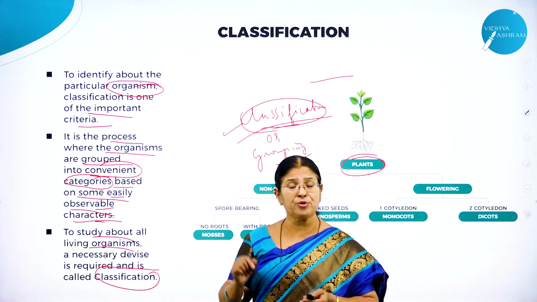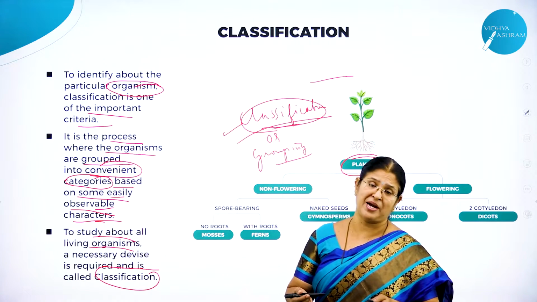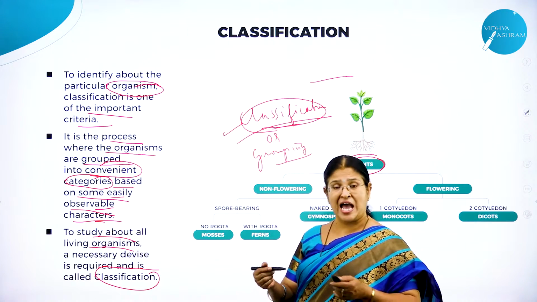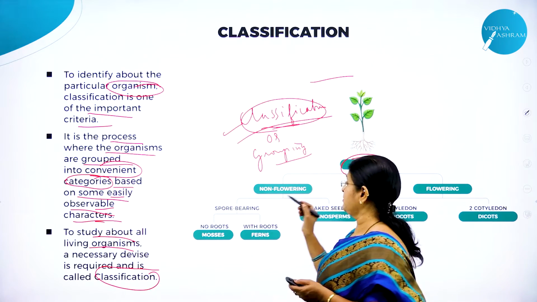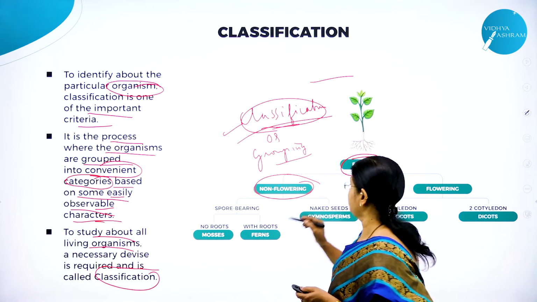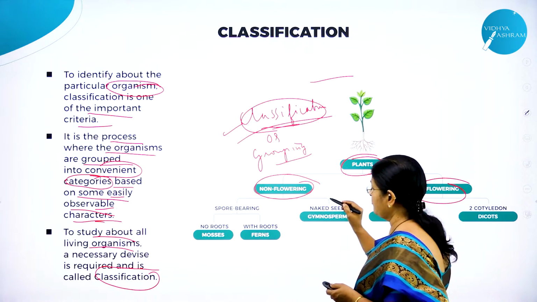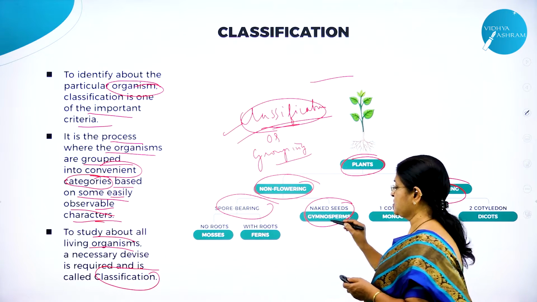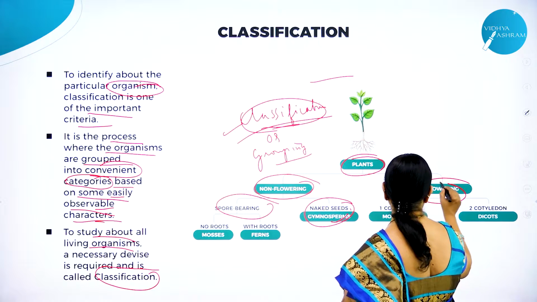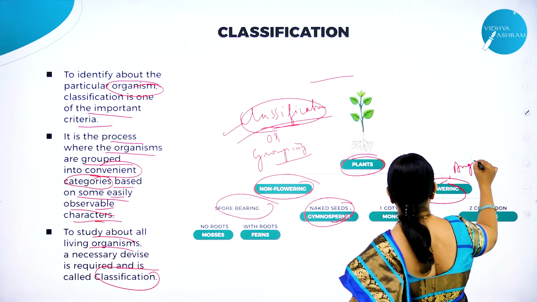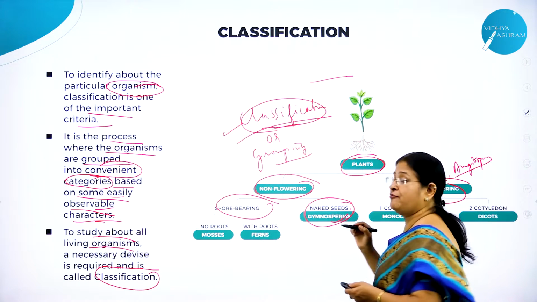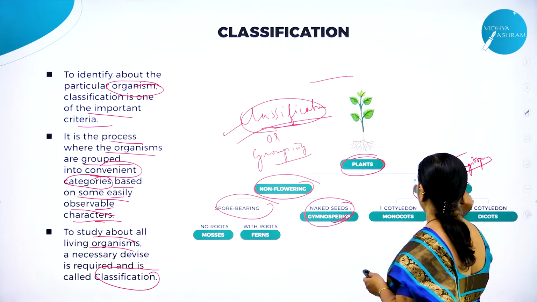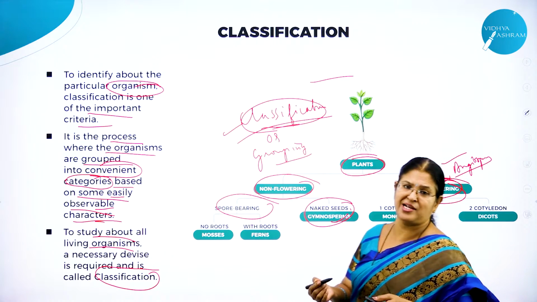Definitely not. When we group the plants, for example, we group the plants into bryophytes, pteridophytes, then we group them into algae, and we group them into non-flowering plants and flowering plants, then non-flowering plants into spore-bearing plants, and as you know, non-flowering plants are also called gymnosperms. Flowering plants are also called angiosperms. Three-fourths of the plants that are existing on this planet Earth are what? Angiosperms. Flowering plants.